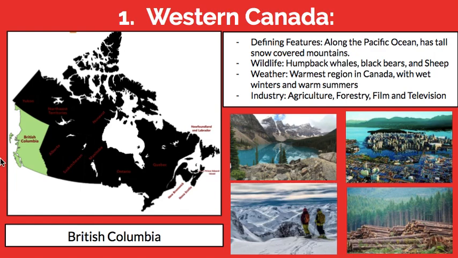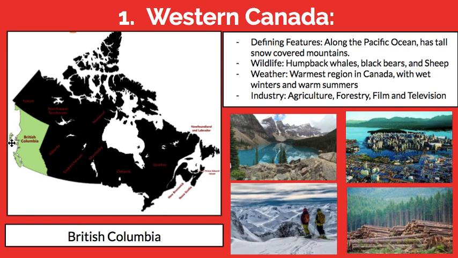The first one we have is Western Canada, and it actually only has one province in it, and that's British Columbia. British Columbia is kind of unique because it's along the Pacific Ocean, just along here. So there's lots of water, obviously, but there's also a lot of mountains. If you look along this bumpy edge here, these are the Rocky Mountains that are between British Columbia and Alberta. This is part of what makes Western Canada really unique in that it has this water and it also has these tall, snow-covered mountains.